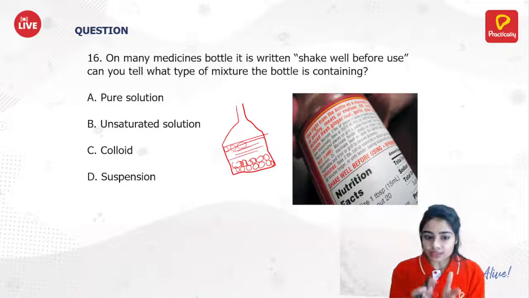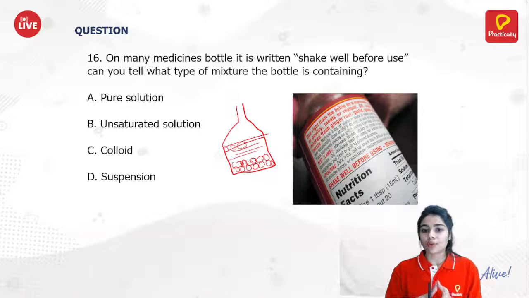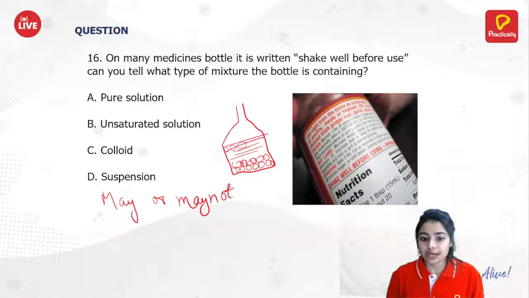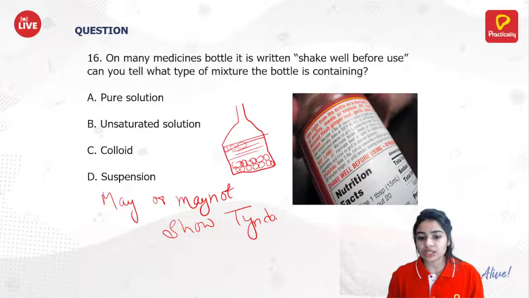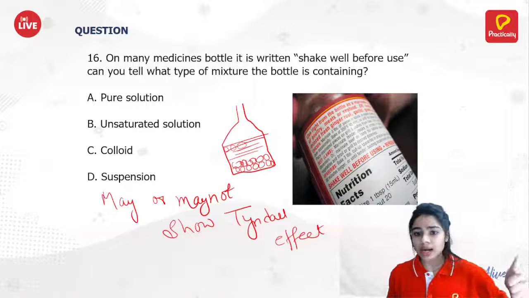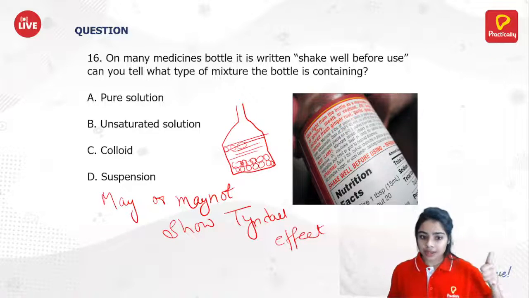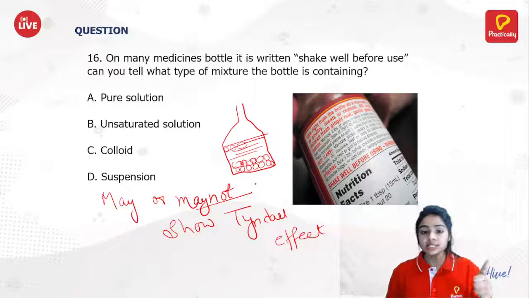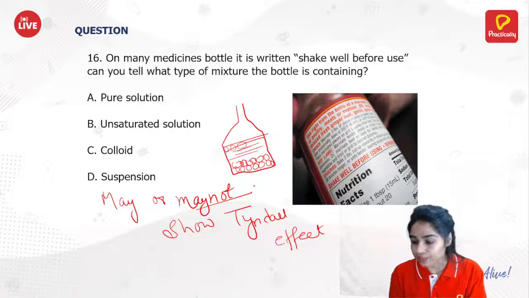Okay, that's why one more thing is clear from here. That's why we are saying that suspension may or may not show Tyndall effect. Do you know this point? That suspension may or may not show Tyndall effect. Why? Suspension has large enough particles to scatter the light. But why is it written over there may not? Because some suspension particles will settle down.